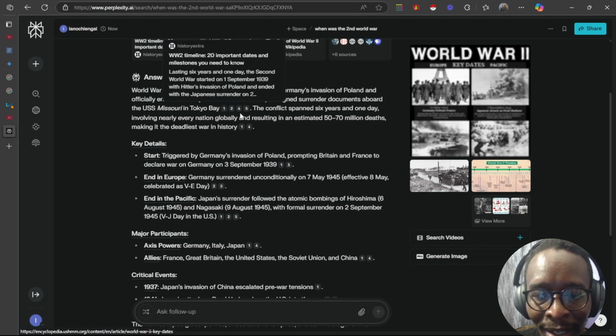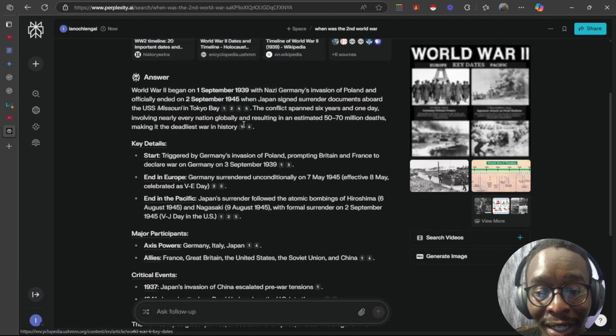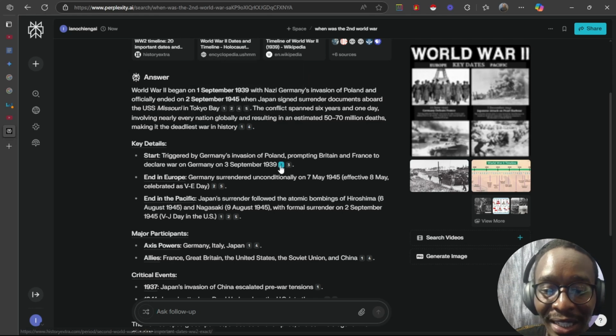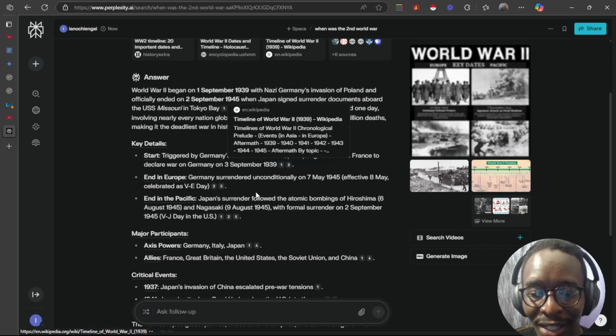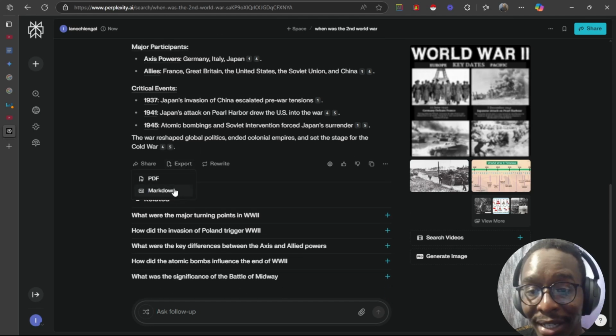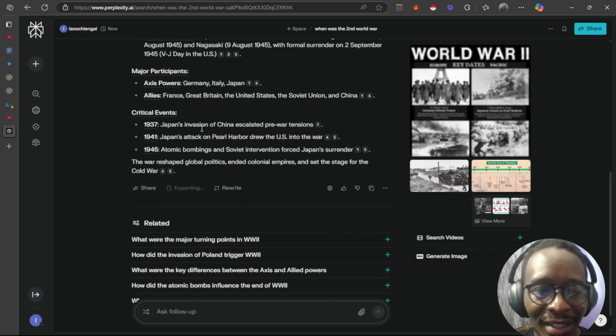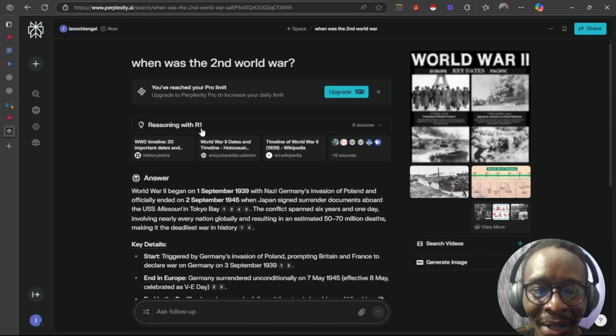And then like I said with Perplexity, what I love is that it gives you the links to the sources where it got that information from. Every single sentence has a source. This is where I got this from. So that's something that I really like. And now you can export the answer as a PDF or as a Markdown, which again, amazing. Markdown, especially if you're using something like Obsidian, and PDF, you can download that and then use it somewhere else. So that's just a very good upgrade.